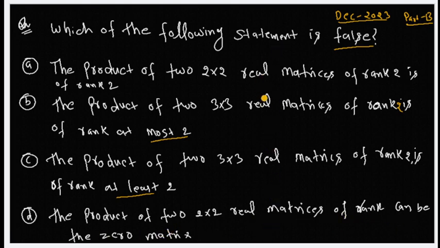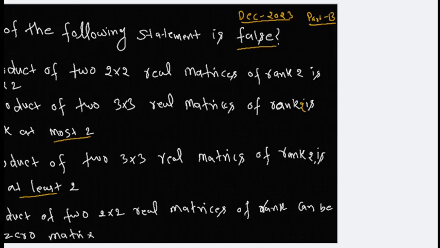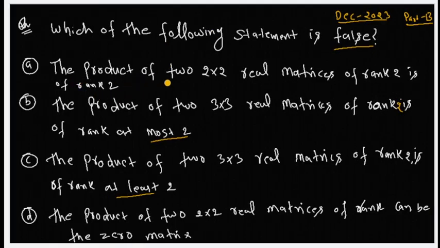Now I am going to solve this question in a very easy way. So what is the first option? The product of 2 cross 2 real matrices of rank 2 is of rank 2. Just take an example.